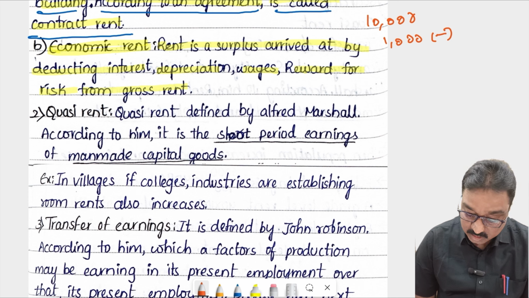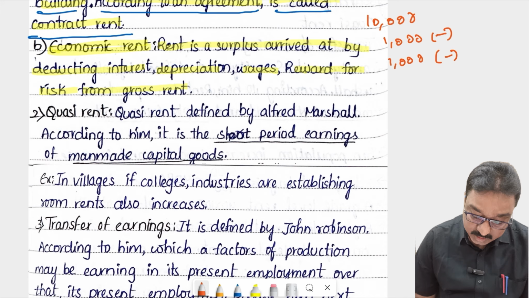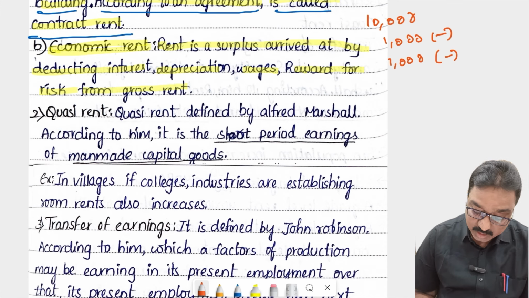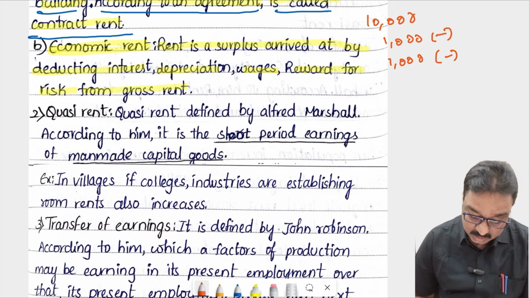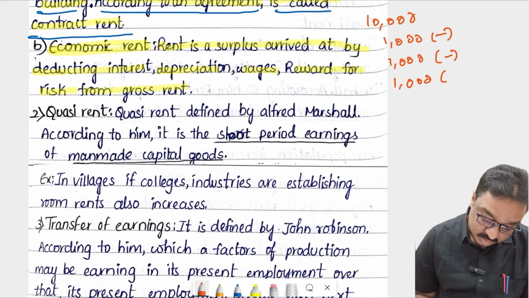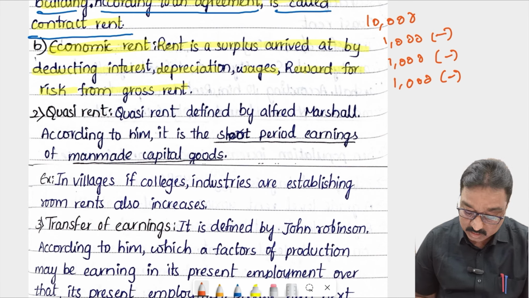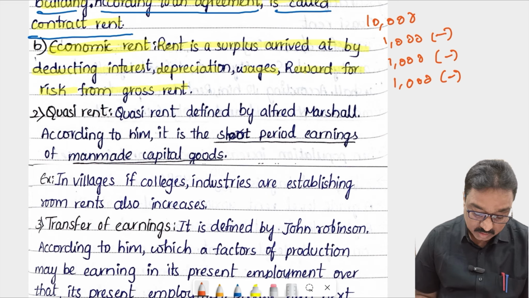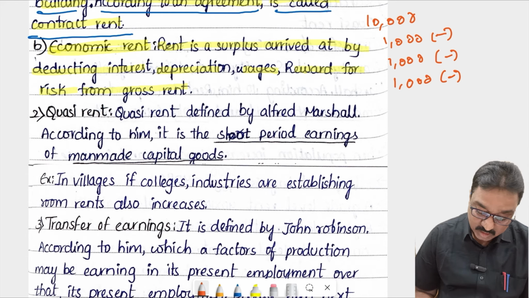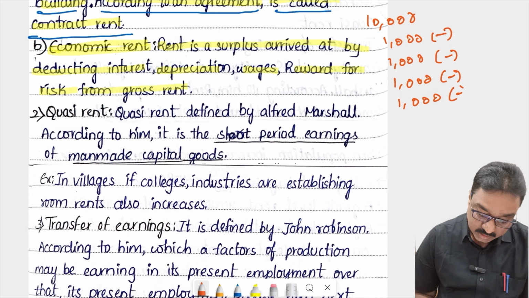Depreciation means loss, 1,000 rupees, we have to deduct that. And wages, for employees, cleaning staff, security guards, salaries, whatever it is, 1,000 rupees, we have to deduct that. And reward for risk, owners also face risk when they give any property on rent, like that 1,000 rupees we have to deduct.